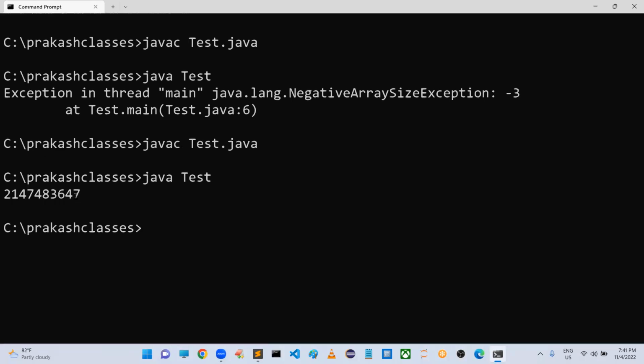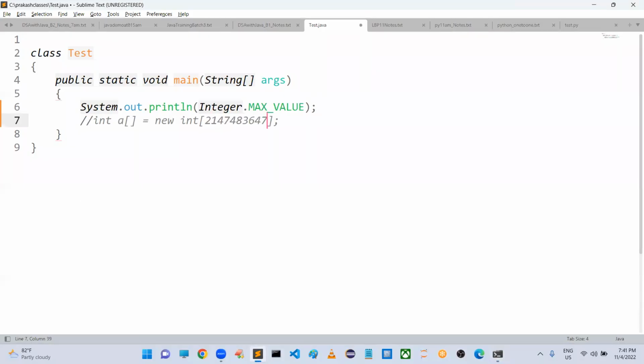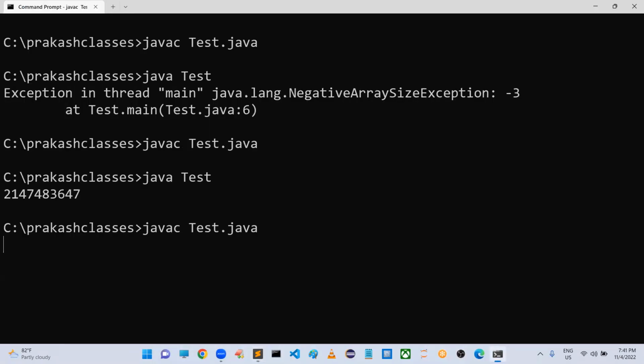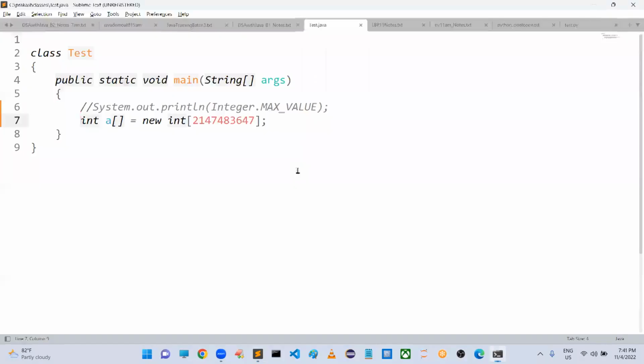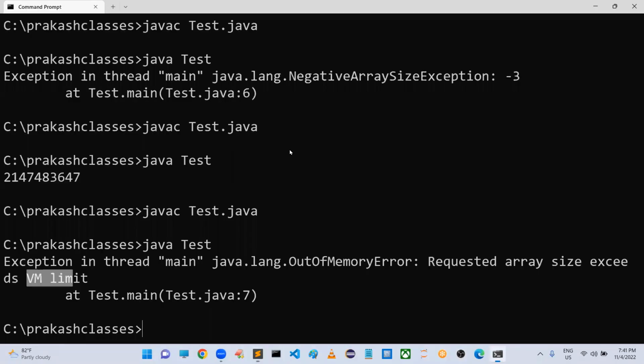So is it going to allow this size or not? We will cross check. I think it will allow, sir. Oh, it is not allowing. Have you observed? We are getting an out of memory error: requested array size exceeds virtual machine limit. Maybe the virtual machine does not have that much support. Let me remove one digit.